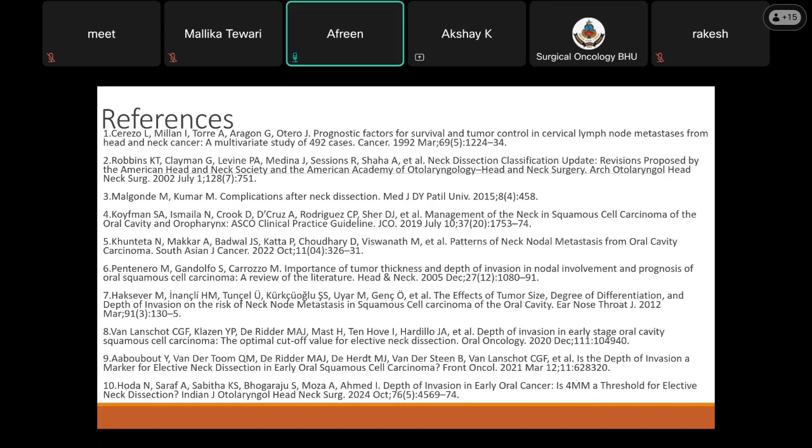Is there a role of PET scan in deciding the extent of neck dissection? PET scan can be used in case of clinically N0 neck. It has a high negative predictive value, but its limitation is that it has a very low positive predictive value. It is also not as sensitive for micrometastasis. And sometimes reactive lymph nodes or lymph nodes because of inflammation can also be highlighted, which can drive towards a neck dissection which may not be required. So solely on the basis of PET CT scan, we cannot decide in an N0 neck whether we should do a complete neck dissection or not.